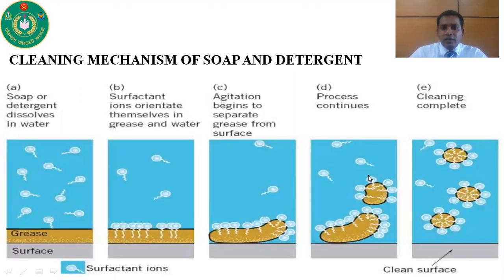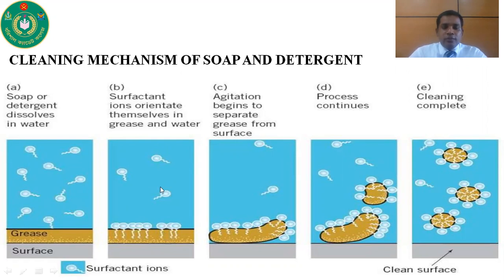In this figure, I try to show the cleaning mechanism of soap and detergent. At first, soap or detergent dissolves in water, and then surfactant ions orient themselves in grease and water like this figure.